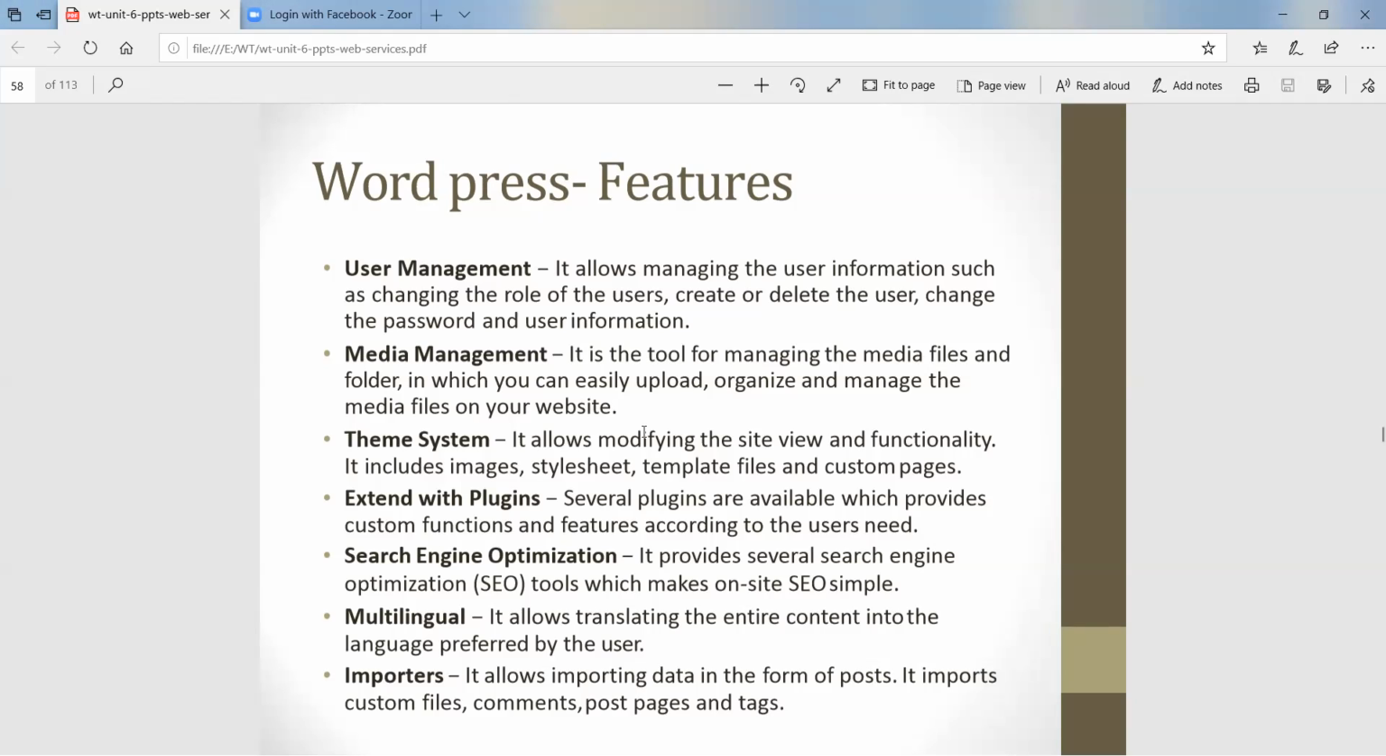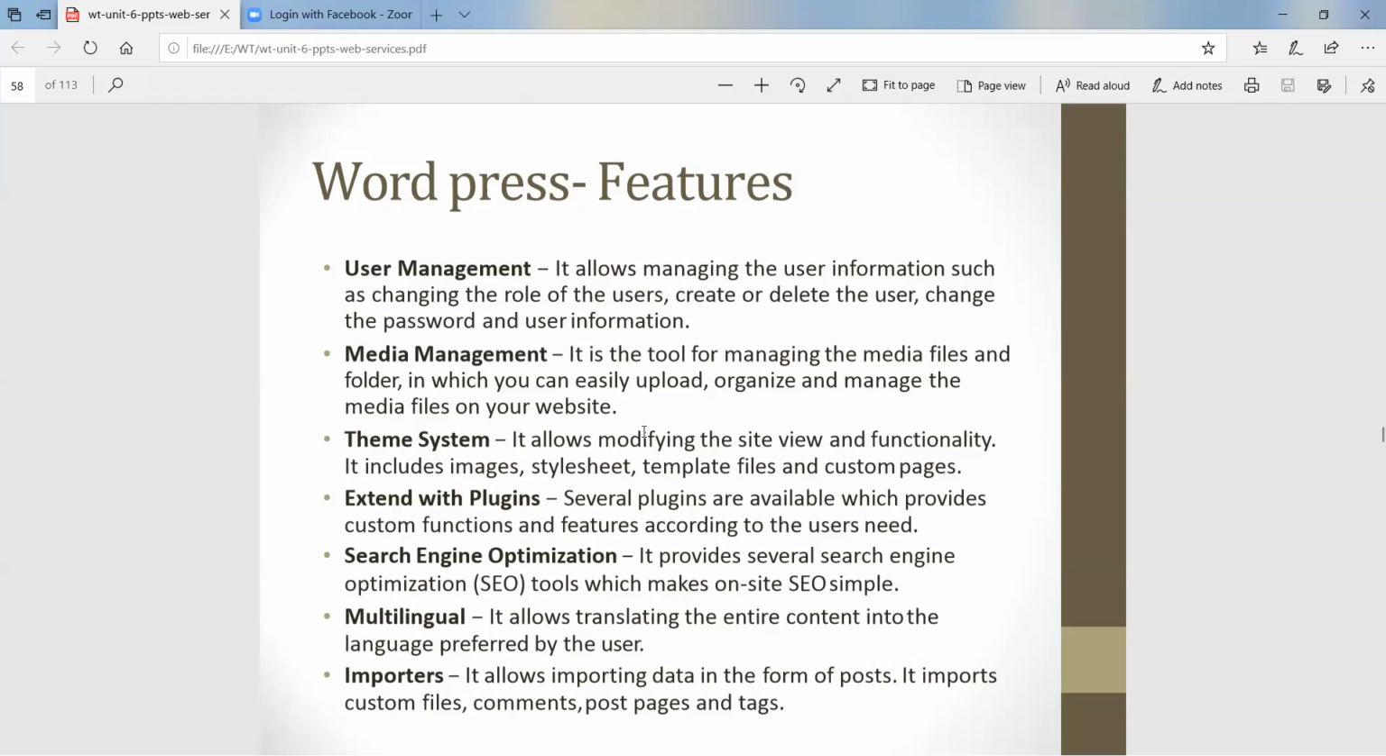Then media management. Media management means your media files, audio, video files and folders, can be easily uploaded or organized on your website. That's why it is called media management. The third one is the theme system. Why is it a feature? Because it allows modifying the site view and functionality. We can modify the theme, like CSS, cascading style sheets.